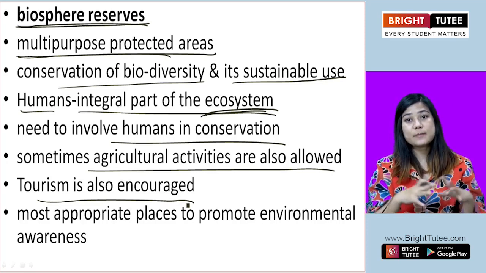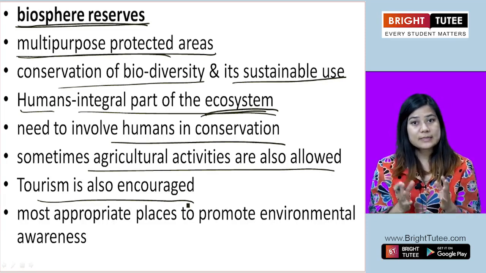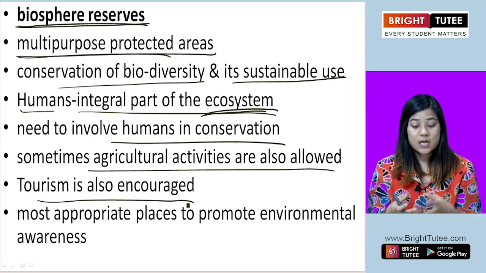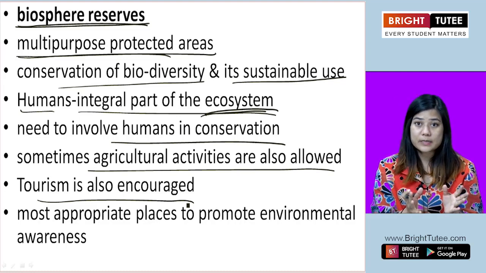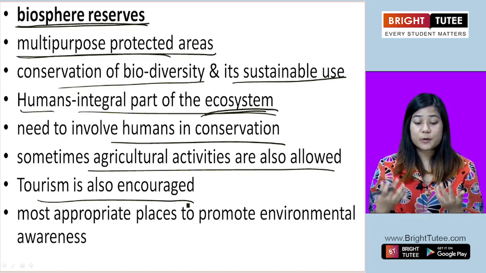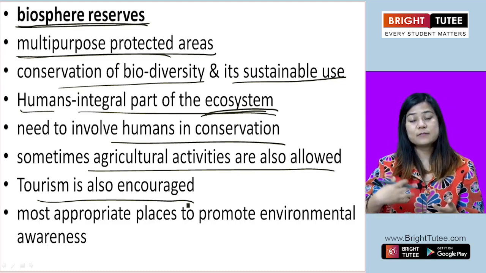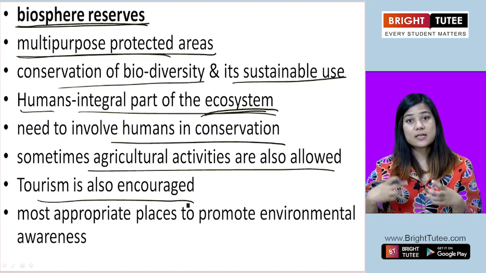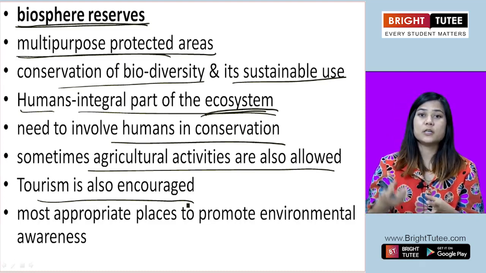So you see, these biosphere reserves are quite normal areas, but at the same time they are protected. Here the animals, plants are living properly in proper care of certain people who are responsible for their conservation. But the humans who play an active part in a biosphere reserve are also involved in the conservation.